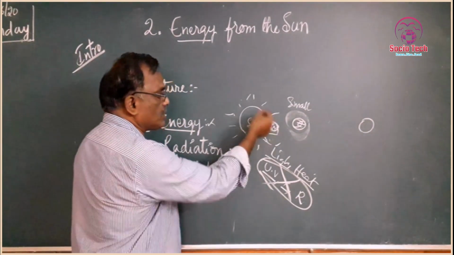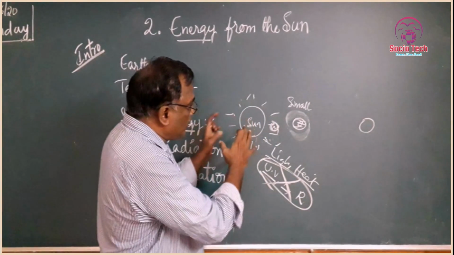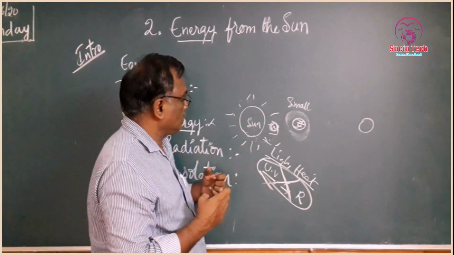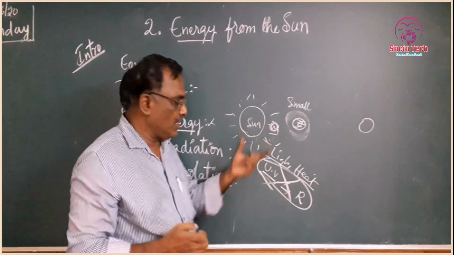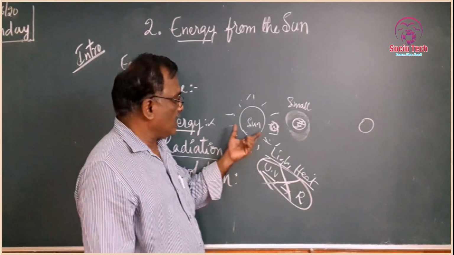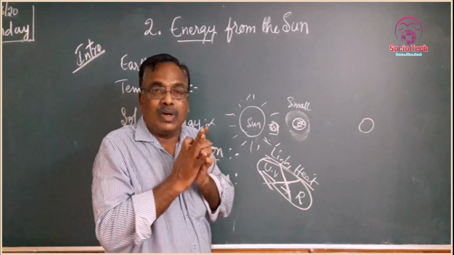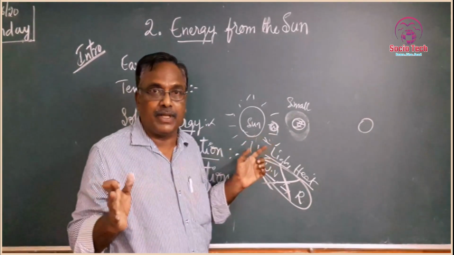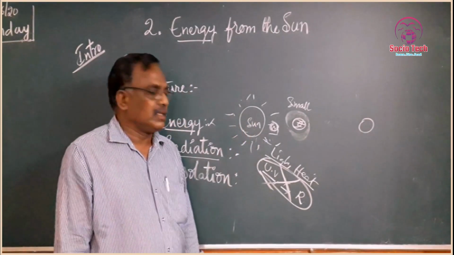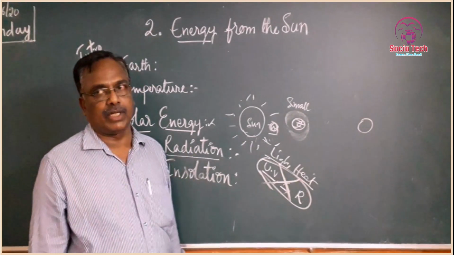Then radiation, I told. Radiation means the energy which is emitted by the sun always, constantly. That is what is called radiation. Energy always continuously, no rest is there, no gap is there, all the time the sun is releasing, the sun is emitting this energy. Then we call this radiation.